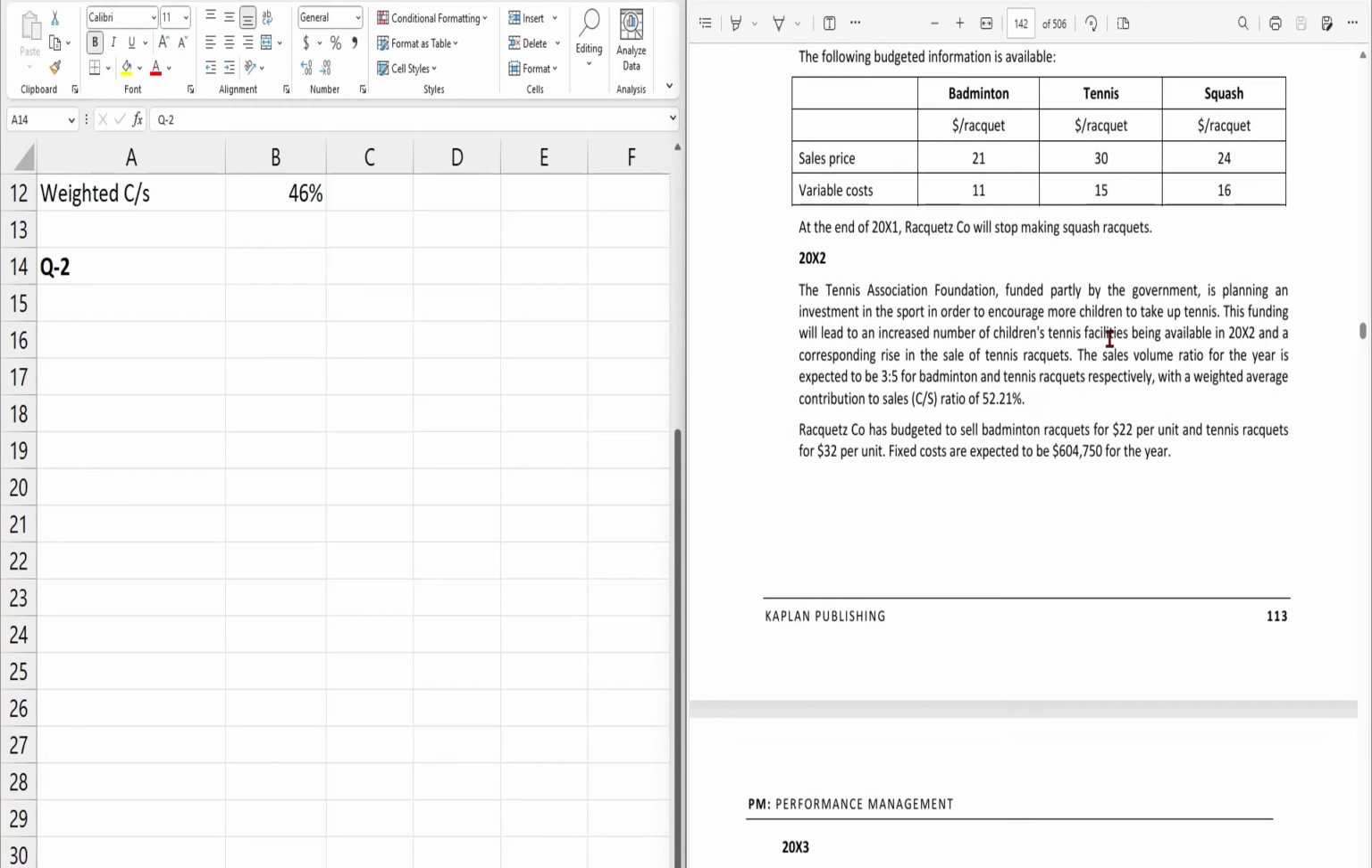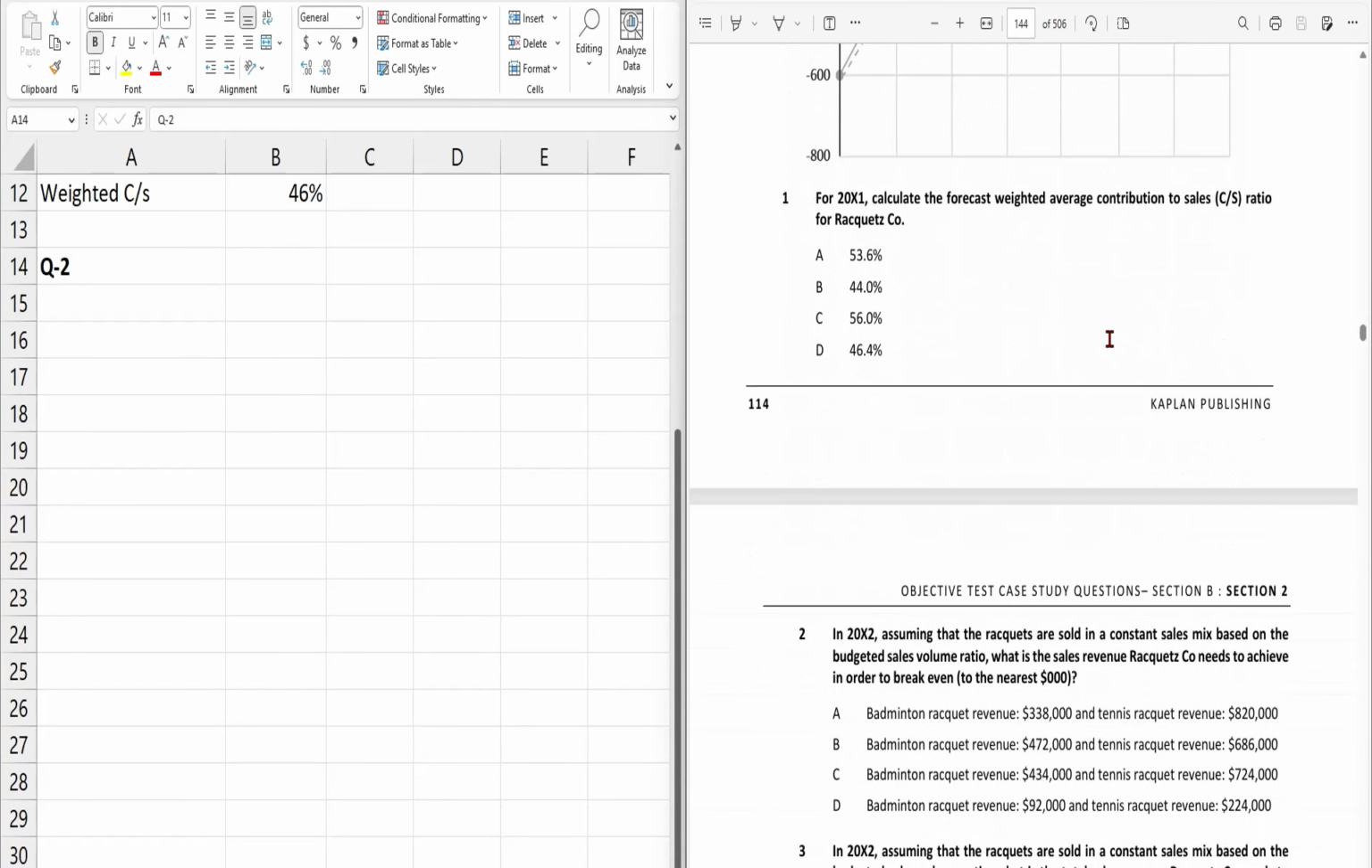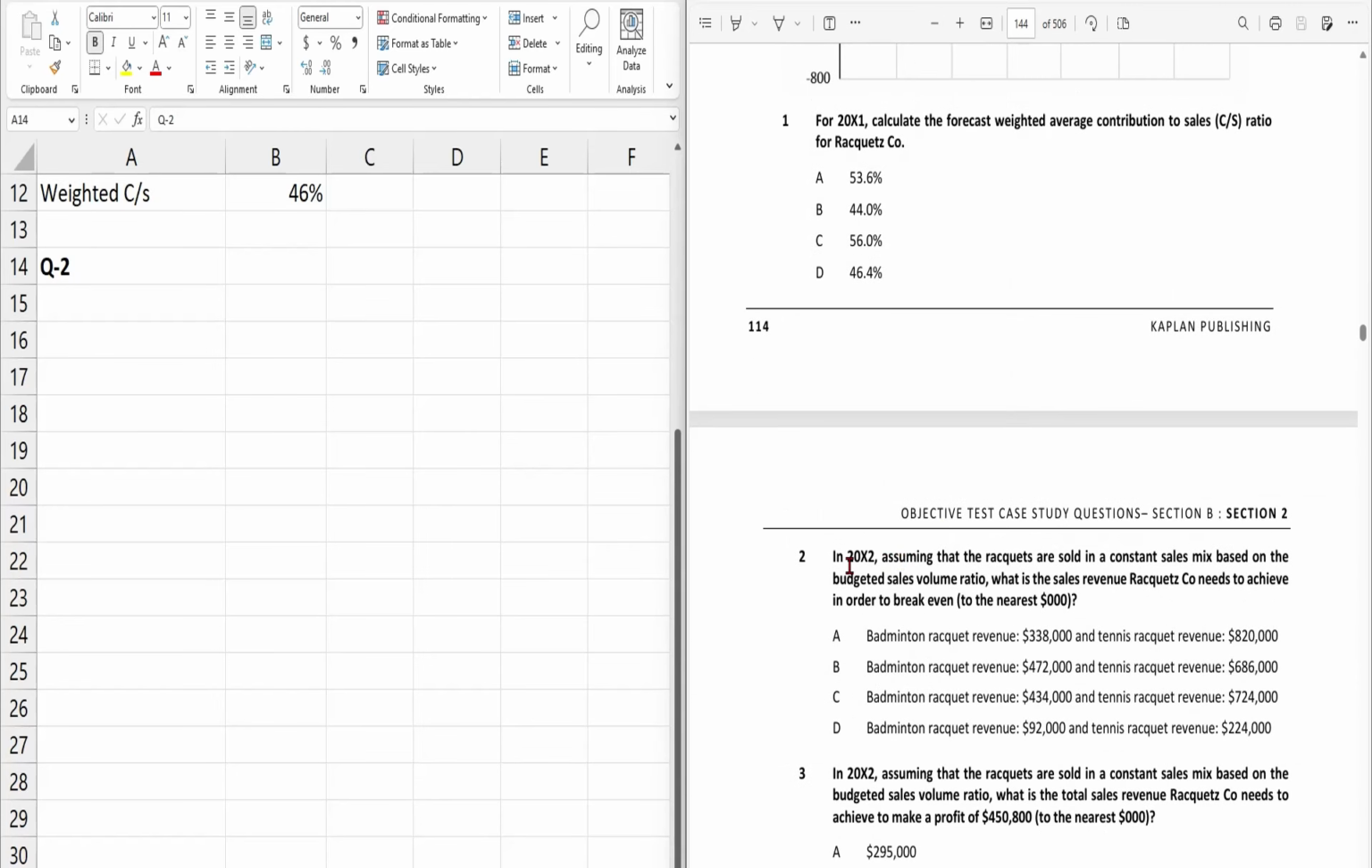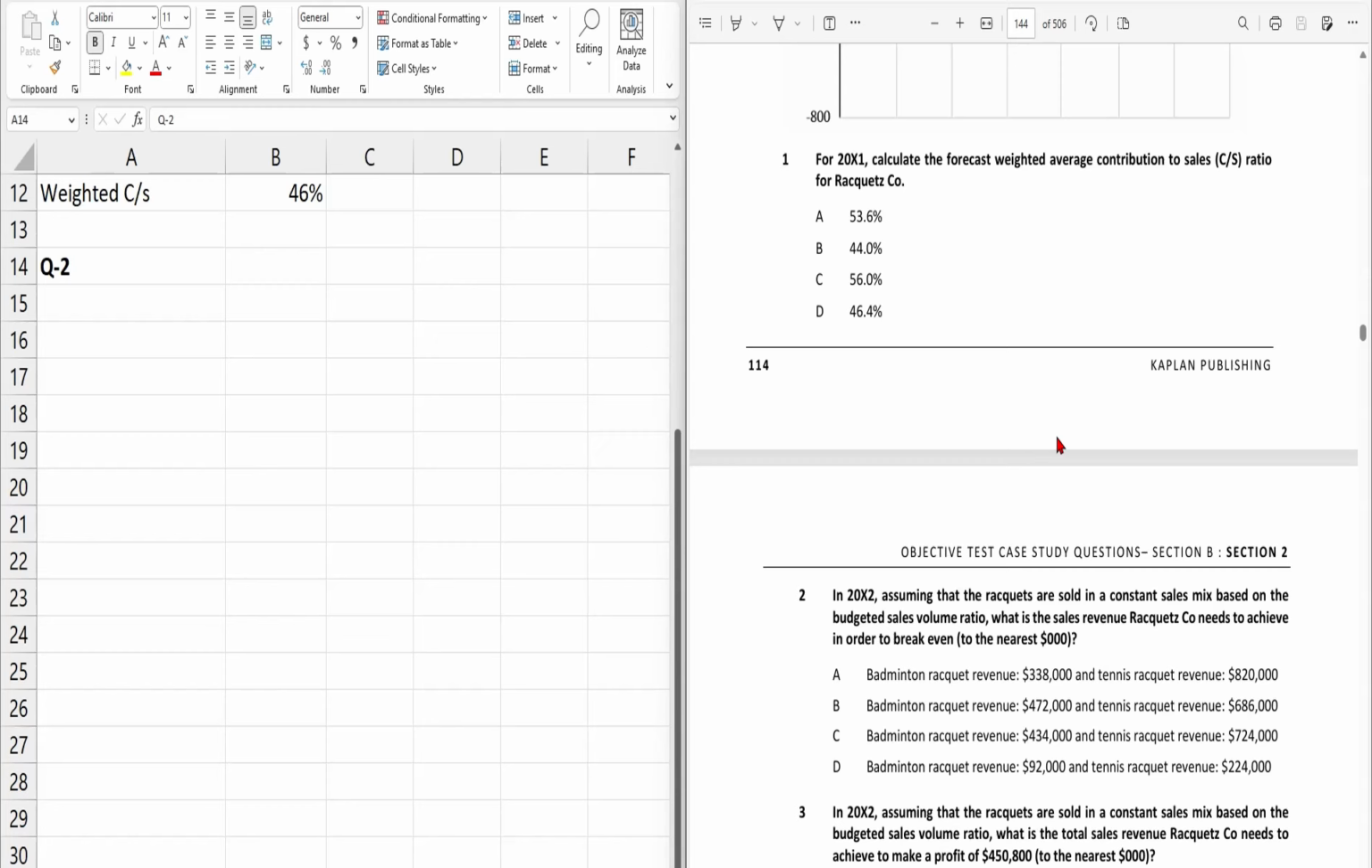So now let's move to the requirement, then I will come back to the scenario. So they are asking, in 20x2, assuming that rackets are sold in a constant mix. This is the assumption of CVP analysis. So based on the budgeted sales volume ratio, what is the sales revenue Racquetz Co needs to achieve in order to break even, to the nearest 3000? So we need to calculate, what the question is asking, the BEP in terms of monetary value. And how can we do that?